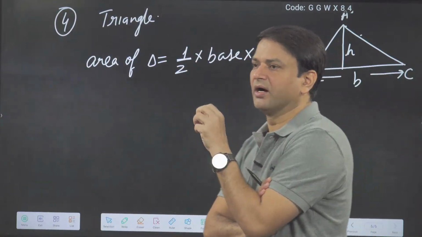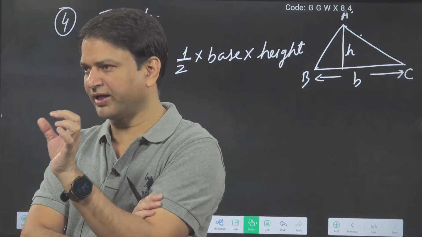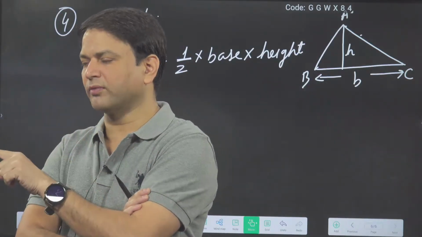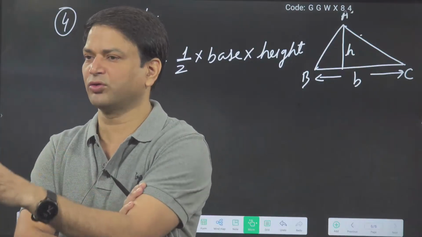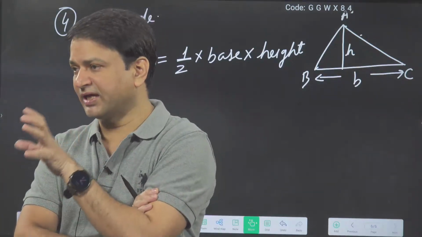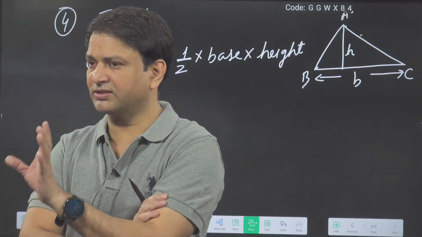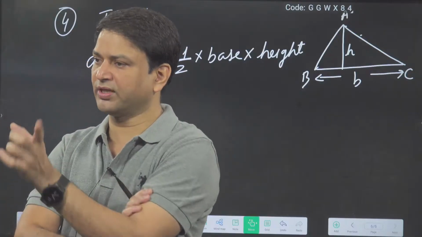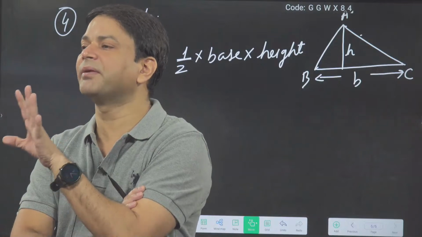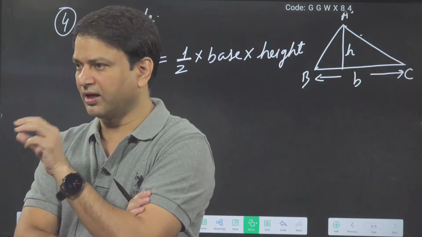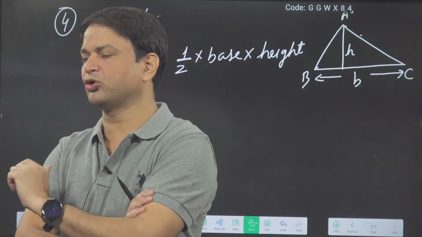Median is basically a line joining any vertex with the midpoint of the opposite side. Again, I am repeating what is a median. If you want, you can write also. Median is a line joining any vertex and the midpoint of the opposite side. So in this way we will have three medians in a triangle.